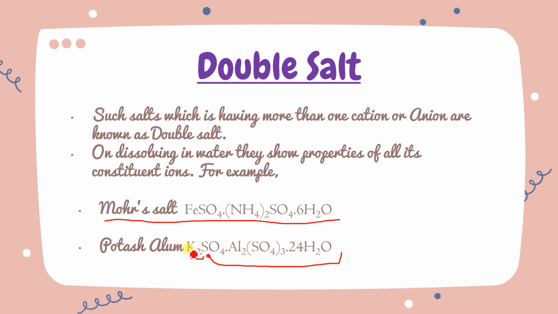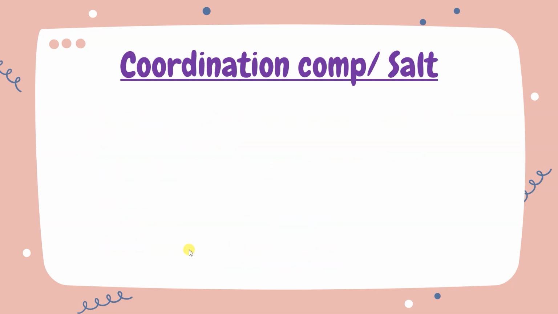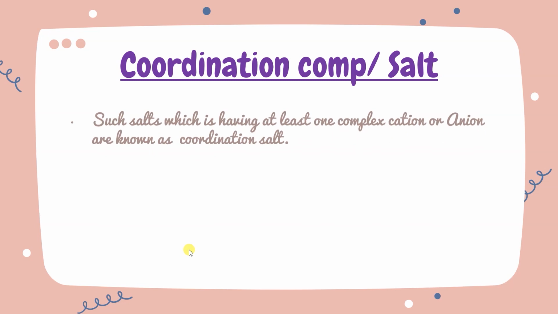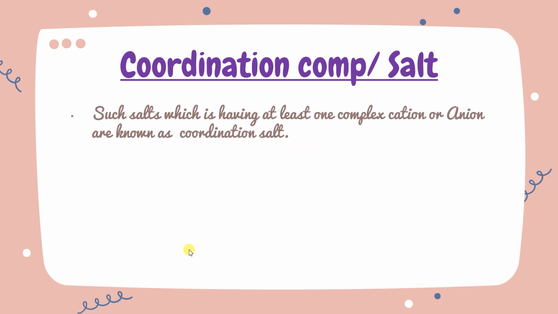Okay, let's go. Double salt means, a simple salt has only one cation and one anion, but in a double salt, more than one cation or anion will be there. And now the coordination complex, coordination compound, coordination salt, or complex compound. Such a salt which has at least one complex cation or anion is known as a coordination salt.